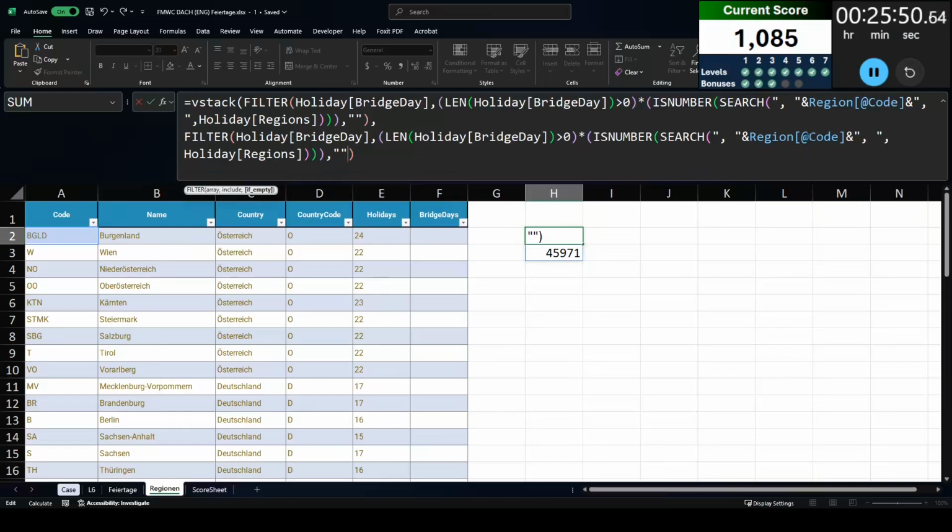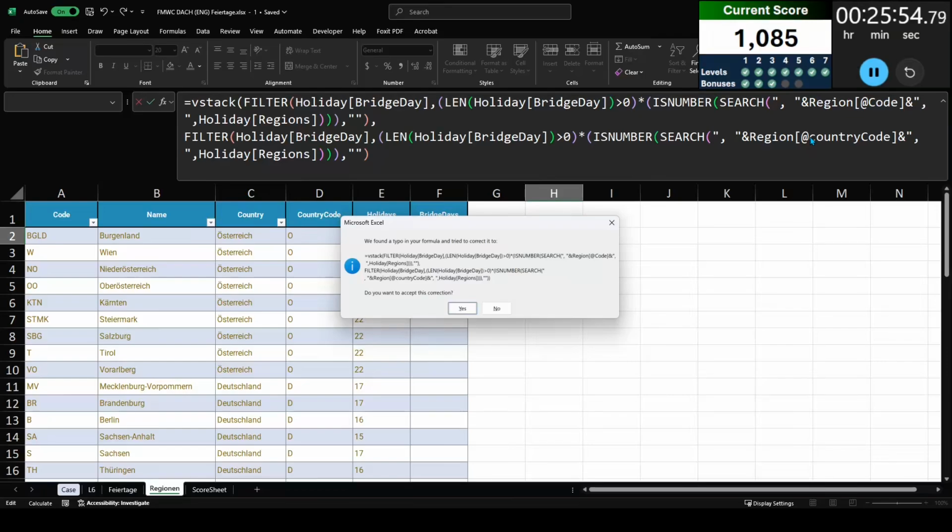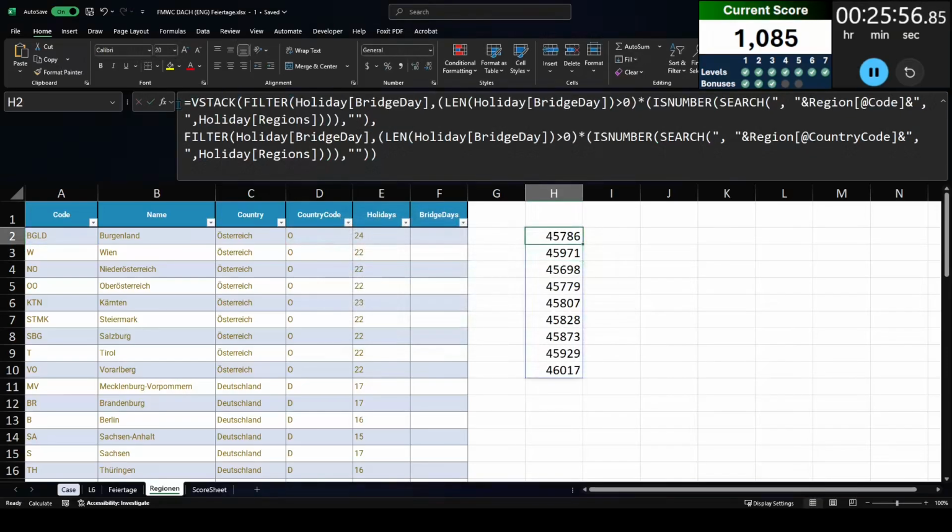So first thing I do is I count the total number of bridge days for each region.